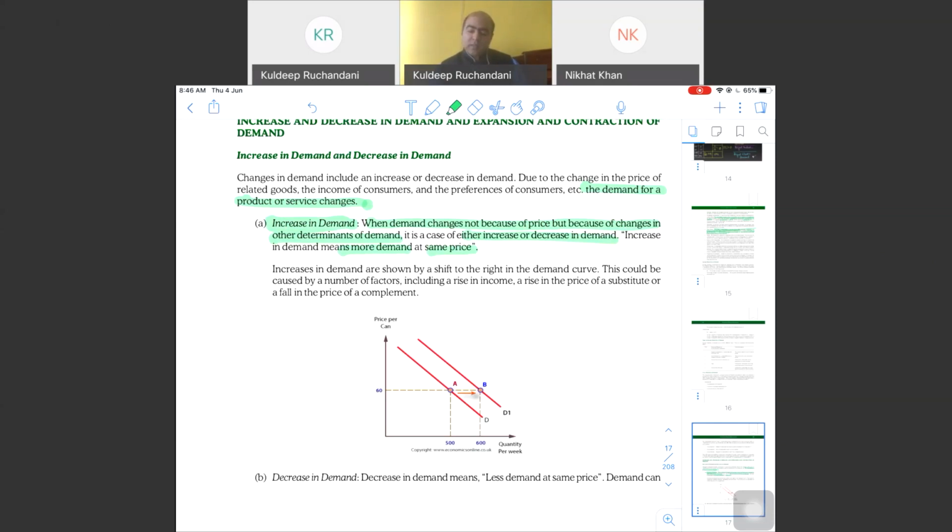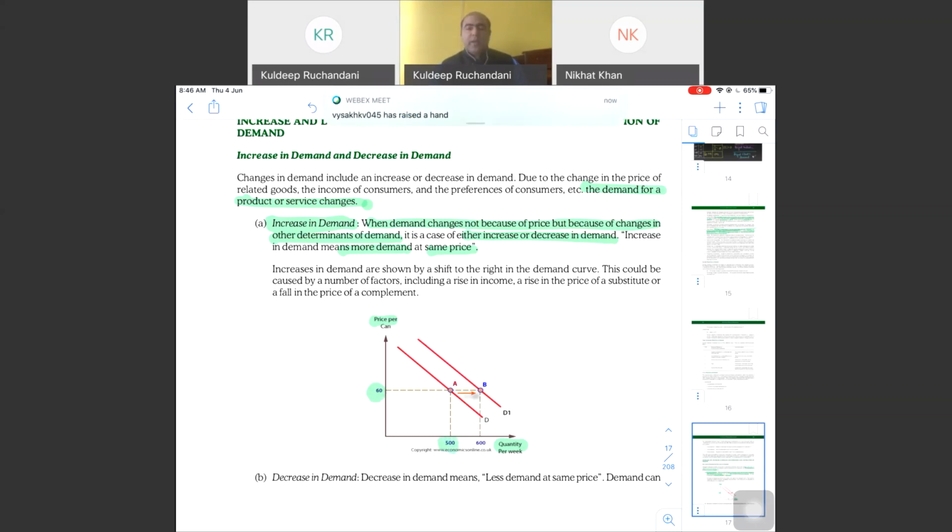So let's take this graph. This quantity, this price. The price of a product is the same, 60. Let's say because of some advertisement, people realize that this product is better.